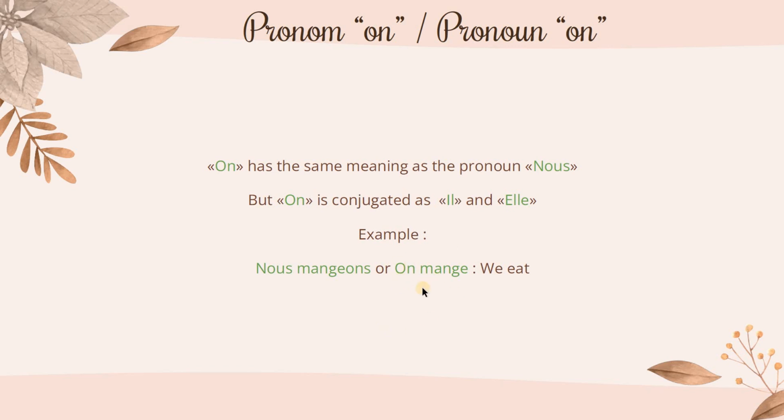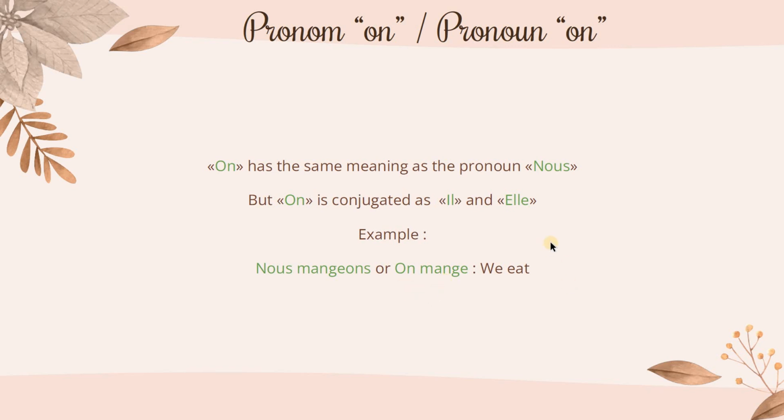On mange is only in the oral form. I do not think you will find this form in books, but it's really used in French. It's really rare that you will hear someone say nous mangeons instead of on mange.